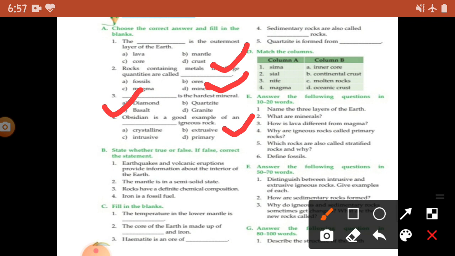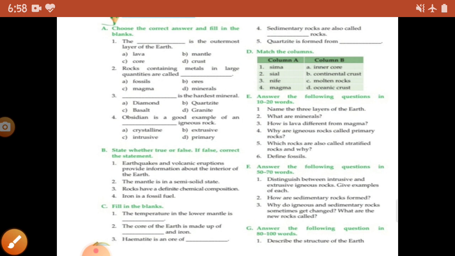Next we have Nife. In Nife we have Ni for nickel and Fe for iron, and this is the main component of core. Okay, so its answer will be inner core. Next we have magma. So we all know that magma is molten rock. Okay, so student, I hope you all understand.